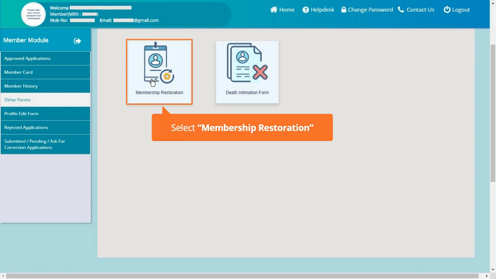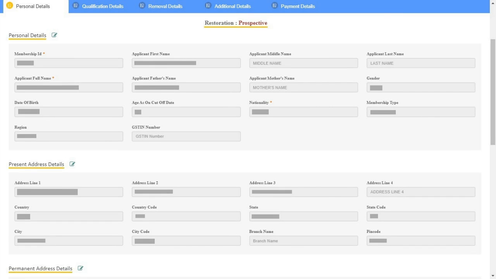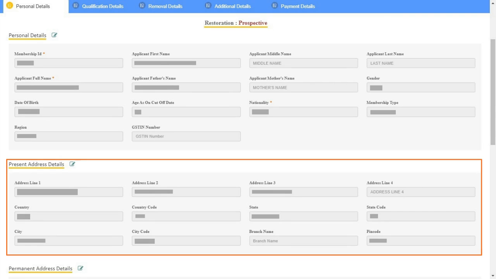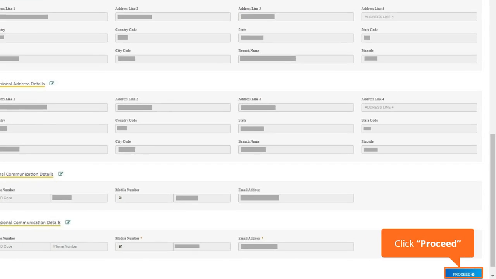Select a restoration form. It's a pre-filled form. No changes can be updated in the form. After restoration, only the address can be updated. Select Proceed.